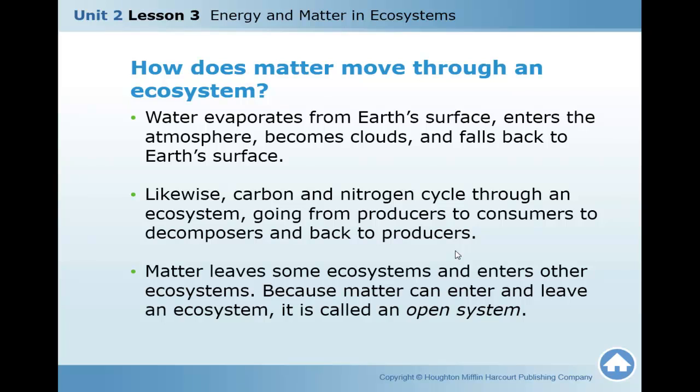Carbon and nitrogen cycle through an ecosystem, going from producer to consumer to decomposer and back to producer again. So today we will study the carbon cycle, nitrogen cycle, and water cycle. Matter leaves some ecosystems and enters other ecosystems. Because matter can enter and leave an ecosystem, it's called an open system.